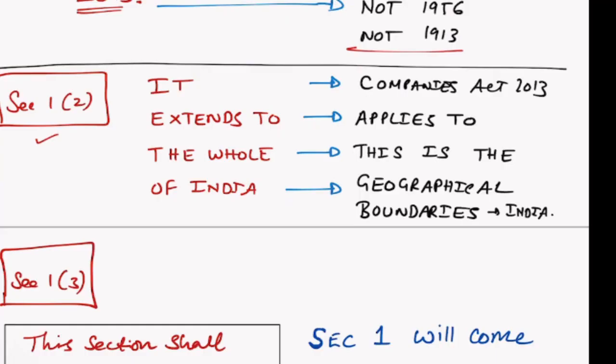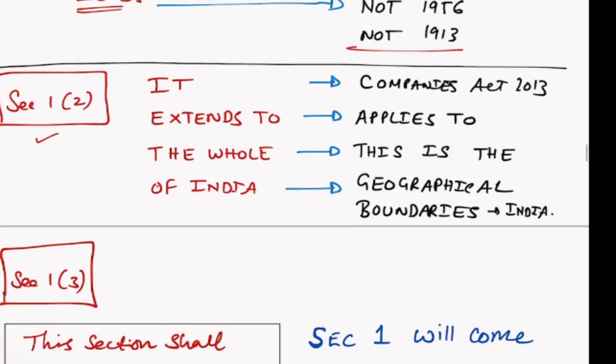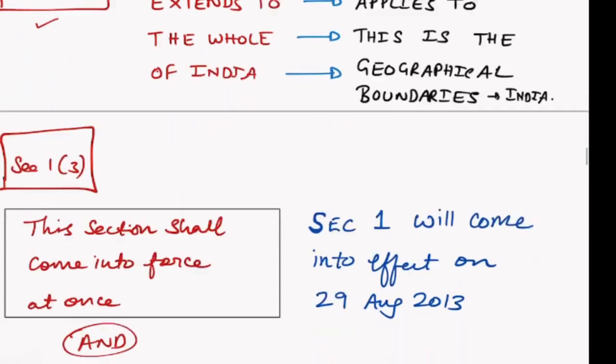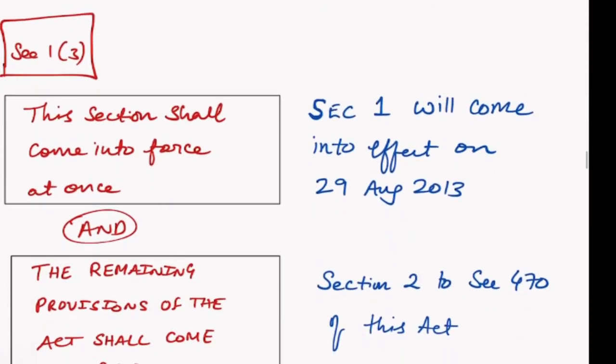And we don't care. For Companies Act, generally also we don't care, but for Companies Act 2013, we need to understand that whatever is the geographical boundary of India as per the Indian government, that becomes the applicability, the area in which this act is going to apply. Right? Let us try to understand. So this act applies to the whole of India. So the whole of India is the geographical boundaries of India as recognized by the government of India.